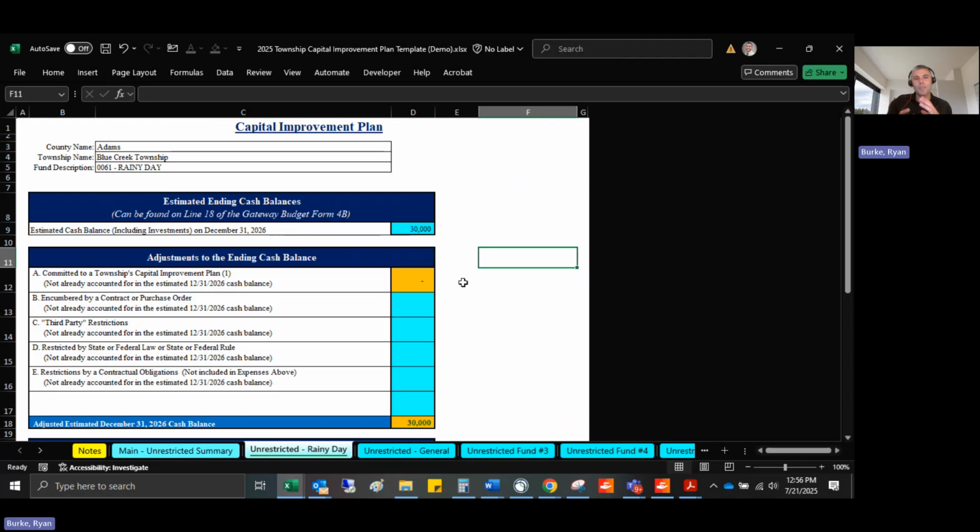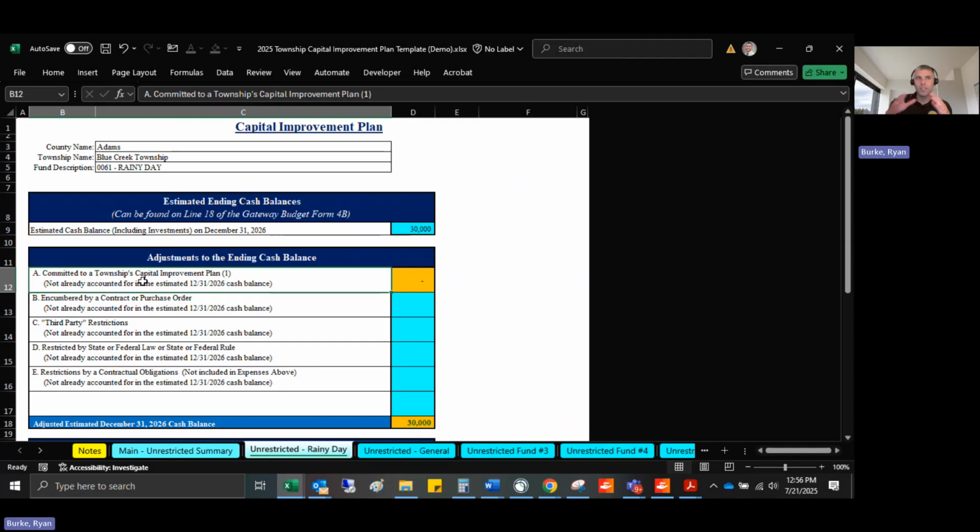Now, there's other adjustments that can further reduce that cash balance outside of what's on Form 4B. So the first one would be committed to a township's capital improvement plan. Again, this excludes anything included in the 2026 budget, including the estimate of the ending cash. So this one's orange. This is going to pull in from the capital improvement plan expenditure tab that we'll see later on in this workbook.